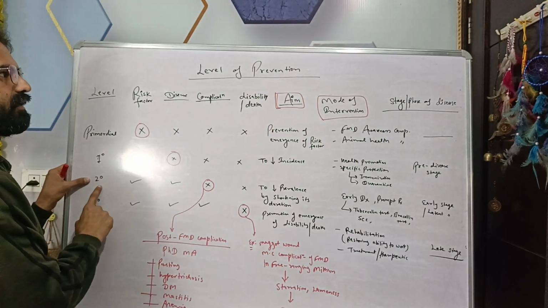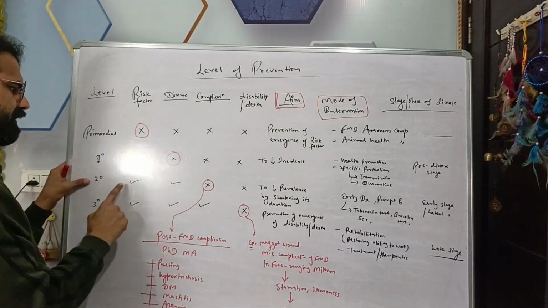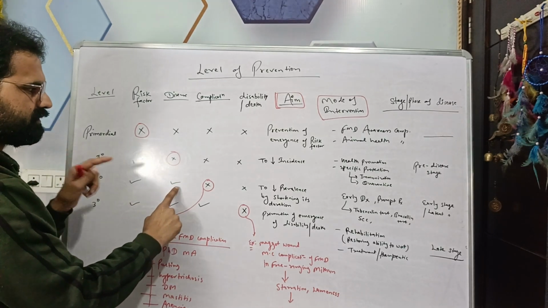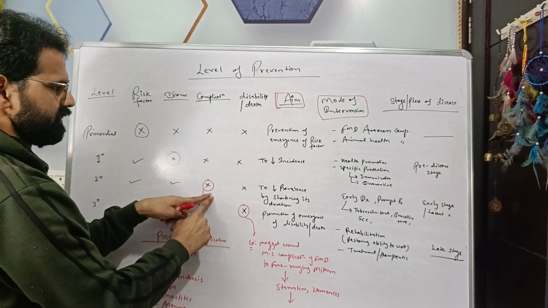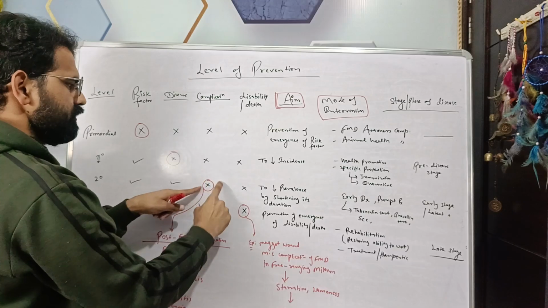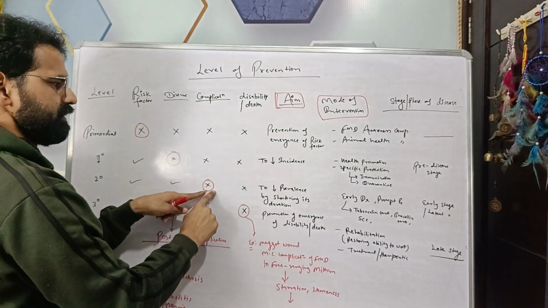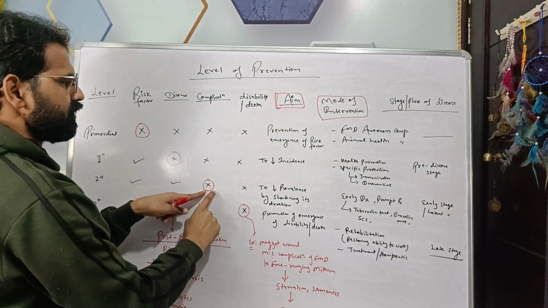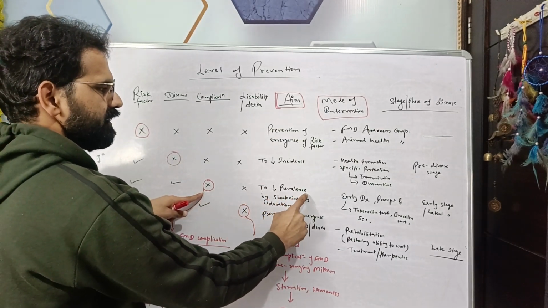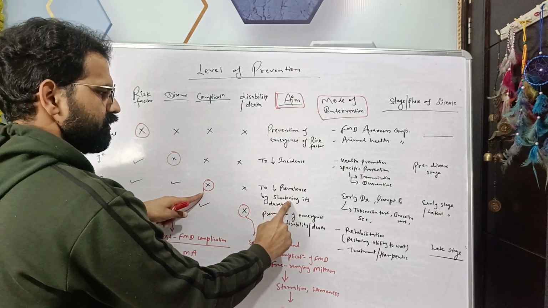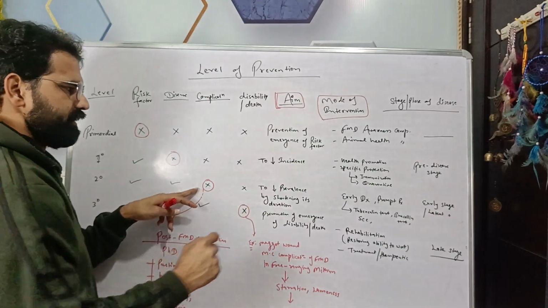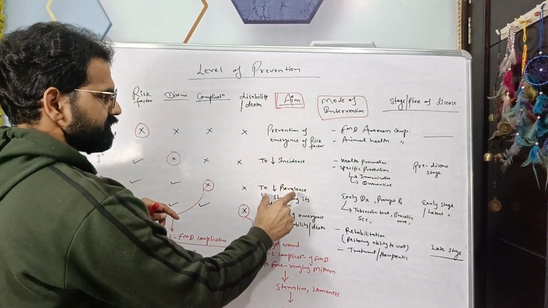Next is secondary level of prevention. Here risk factor is present, disease is present, but complications are not there. So if disease is there, then our aim is to prevent the next step, means to prevent the complications, or we can say to reduce the prevalence by shortening its duration.